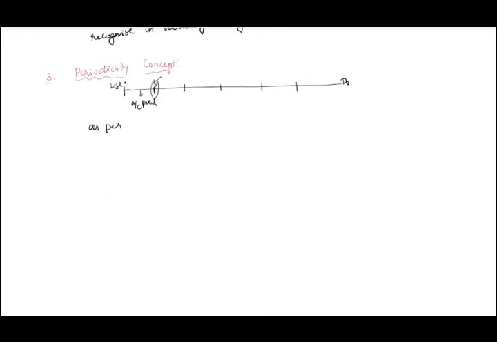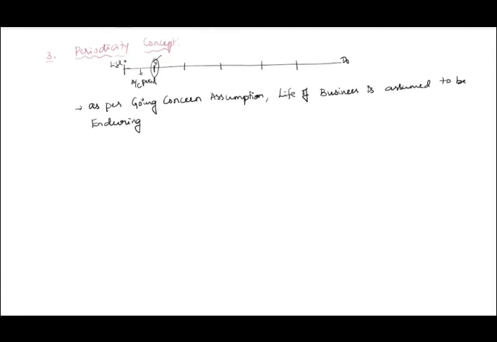As per going concern assumption, life of business is assumed to be enduring. Life of business is assumed to be enduring.